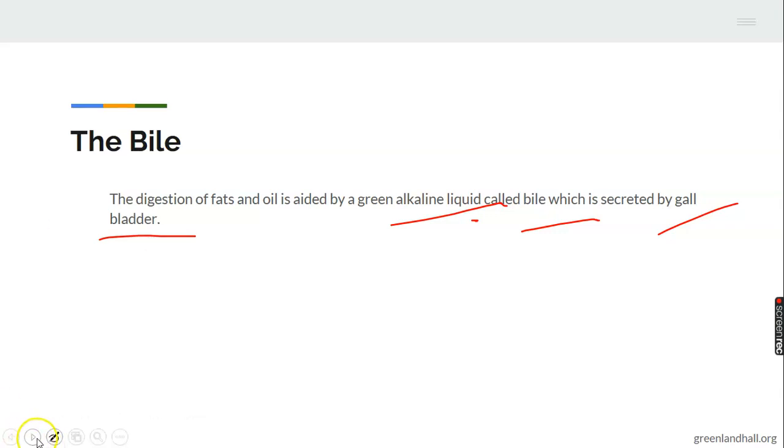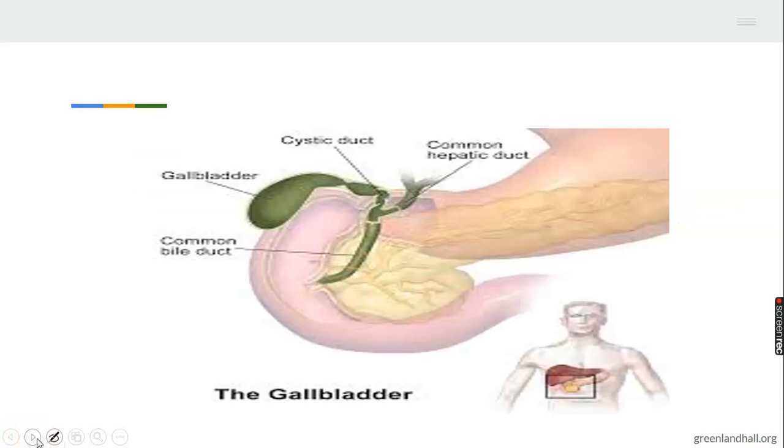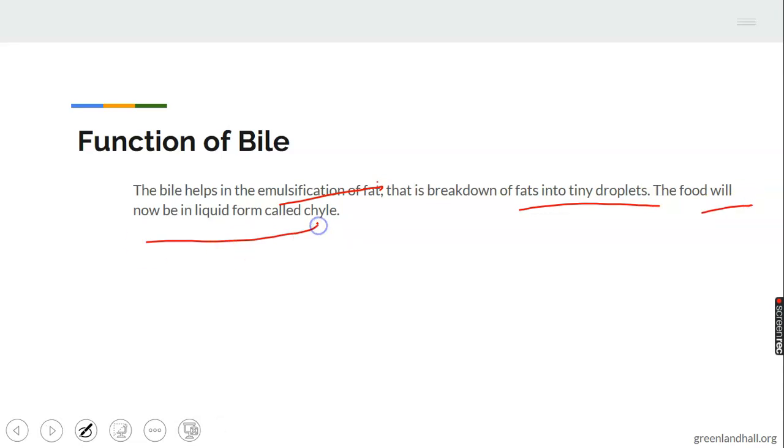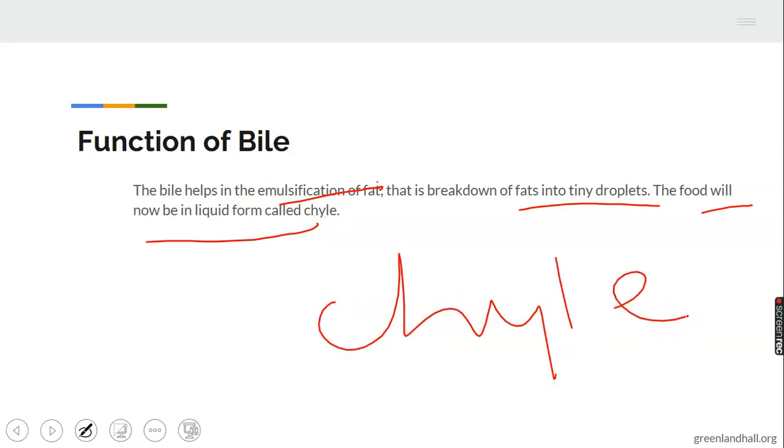So let's move to the next one. We have the structure of the gallbladder, and the function of the bile. The bile helps in emulsification of fat, that is, breaking fat into tiny droplets. Exactly. The food will now be in liquid form called chyle. That's how it's going to look after emulsifying it. So let's move to the next slide.